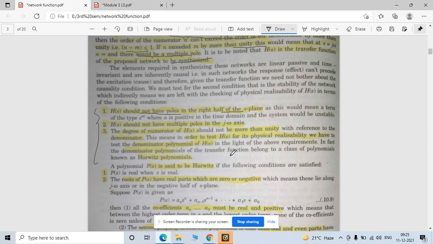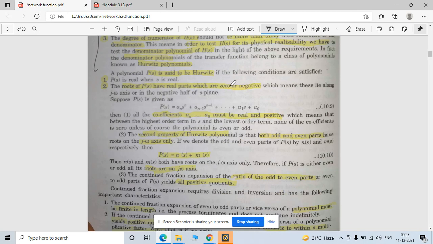You can also analyze this circuit by using Hurwitz polynomials. So P(s) is said to be a Hurwitz polynomial. We are going to see how to solve it. For these three conditions, we have to satisfy all three. Then only can you analyze your circuit.